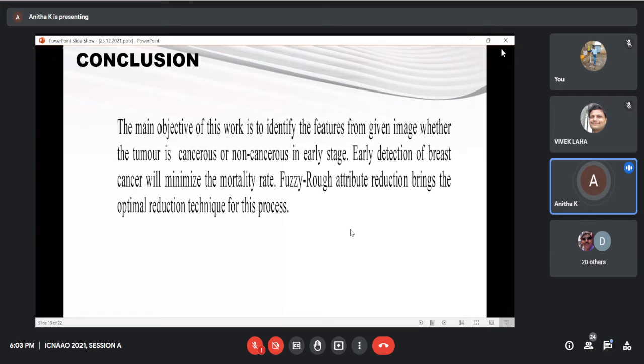The main objective of the work is to identify the features from the given image, whether the tumor is cancerous or non-cancerous in the early stage. Early detection of breast cancer will minimize the mortality rate. Fuzzy rough attribute reduction brings the optimal technique for this process.